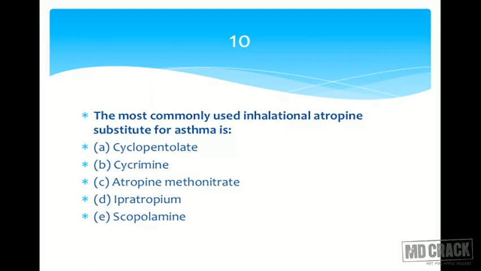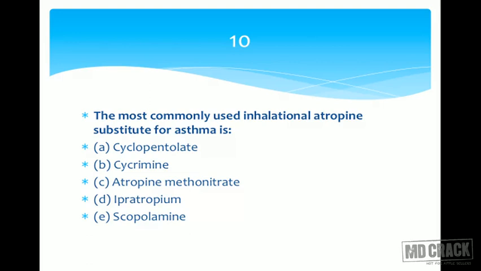Now because of this drawback of atropine, we have newer substances which are atropine substitutes. They produce less dryness, they are bronchodilators, and they're always used by the route of inhalation. And there are 2 compounds, one is ipratropium and the second one is tiotropium. So if you have anything like this, it's going to be the right answer.